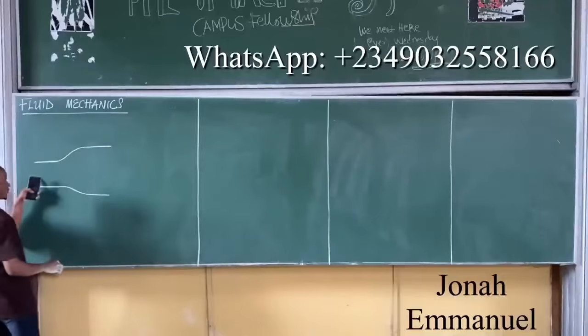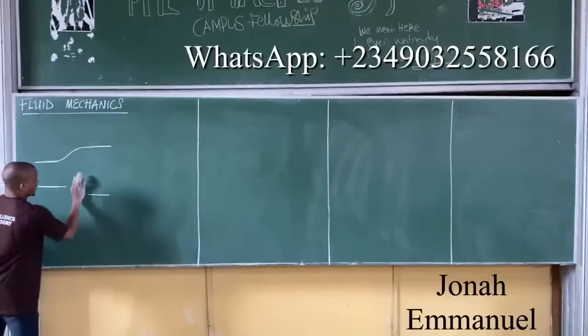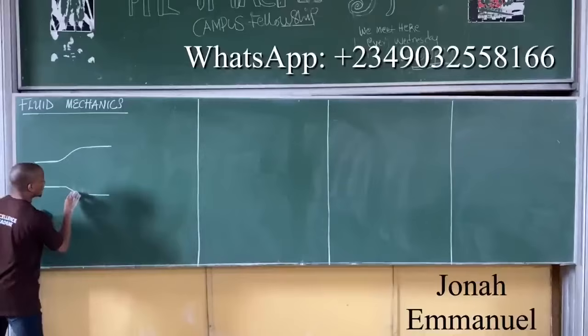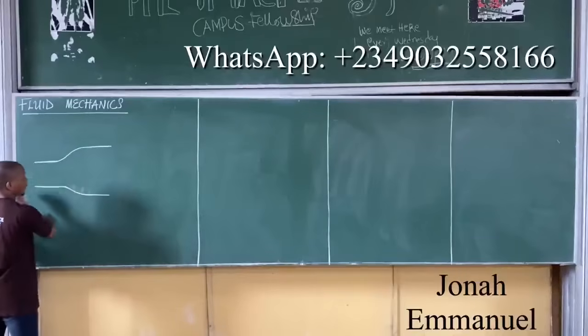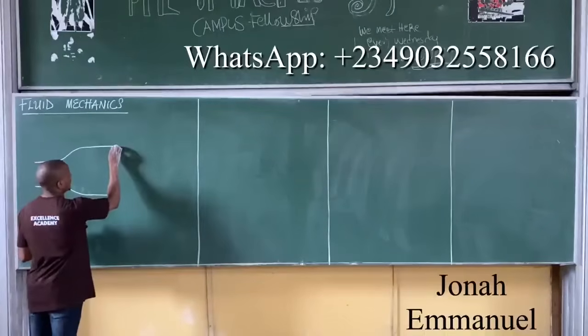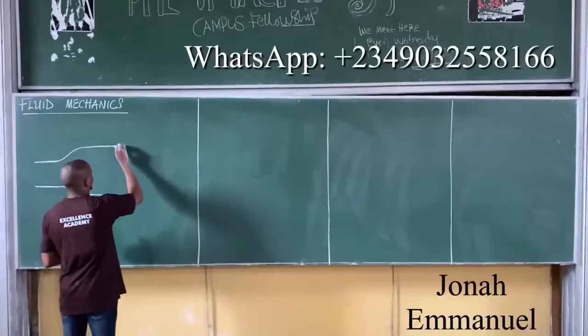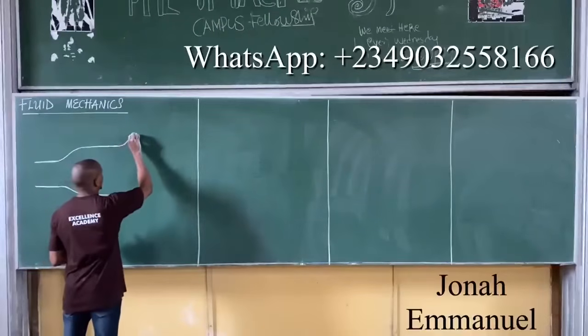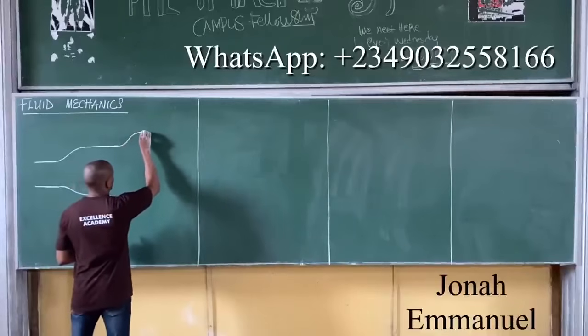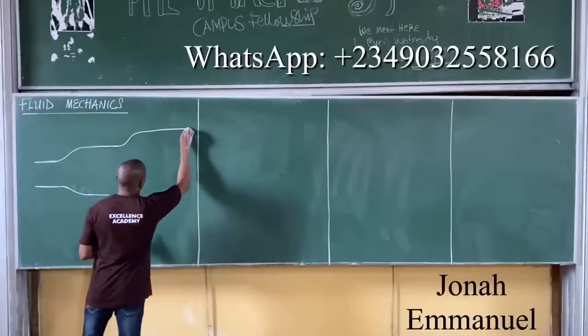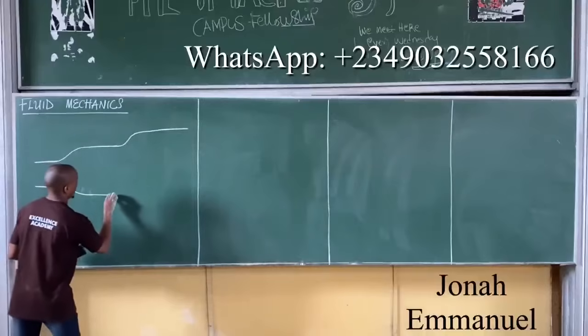So from the 100 to 150. Let me draw this better. 100 to 150. From the 150 to the 250. You see why I draw them and make them bigger.